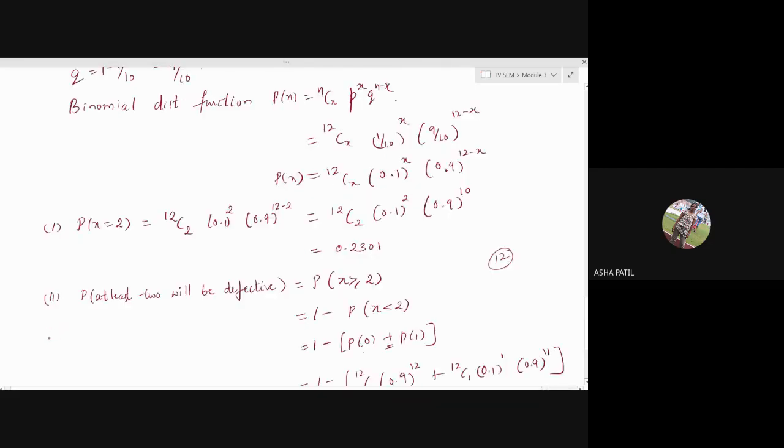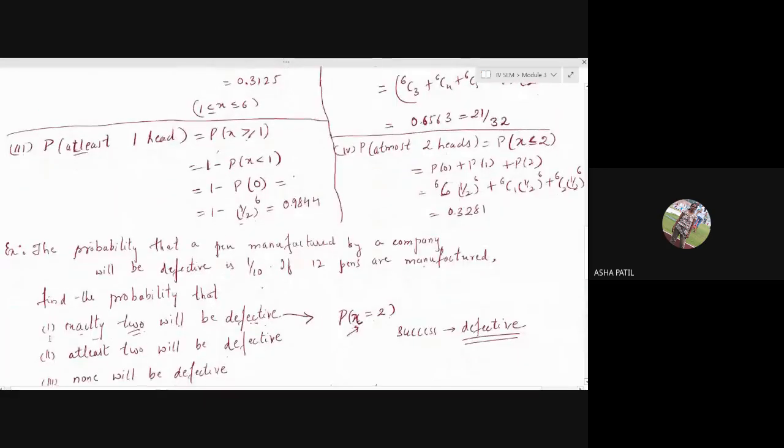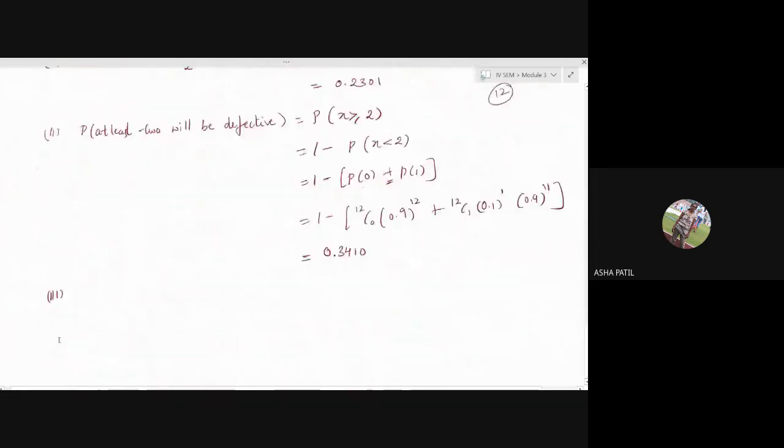Third question, what it is? None will be defective.